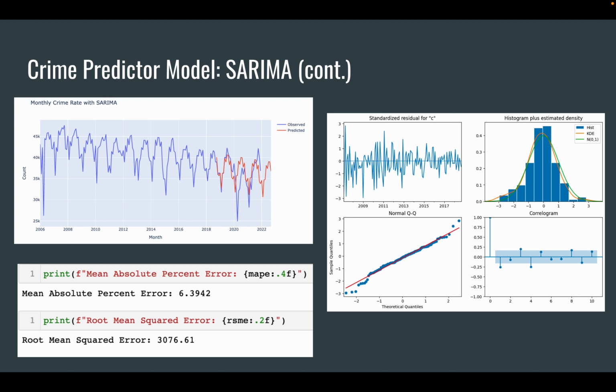The residual mean is around 0, and the KDE plot next to it follows the normal distribution closely, and the QQ plot also shows this. This means there are no other patterns the model could have missed. And compared to the linear regression model, the SARIMA model also seems more accurate, with a lower root mean squared error.